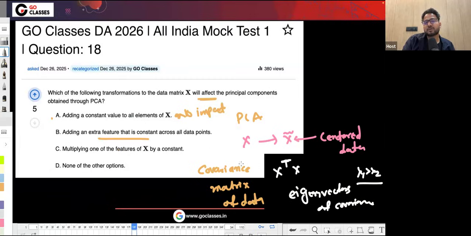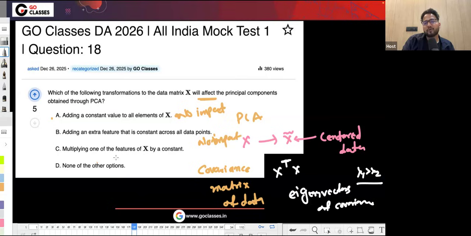Adding an extra feature that is constant across all the data points. Basically they are saying add a constant feature, which means you are just adding one extra dimension, which is not helpful because the variance of a constant is actually zero. PCA will not pay attention to that feature, so it will also not impact. No impact.